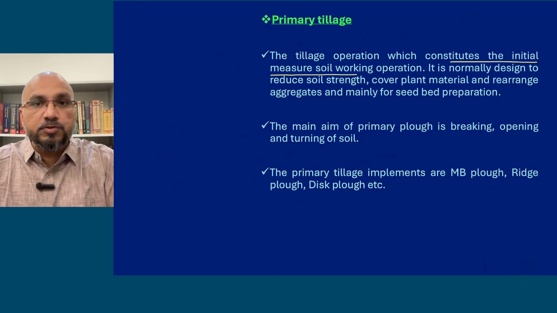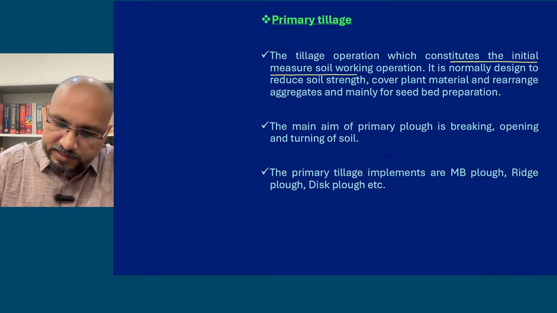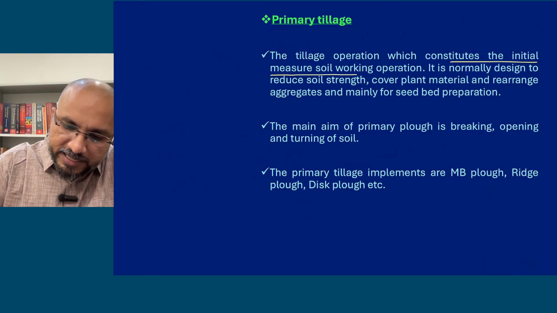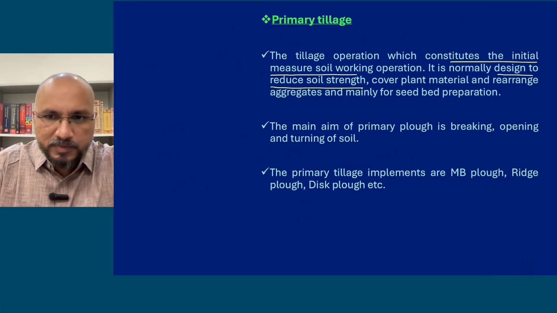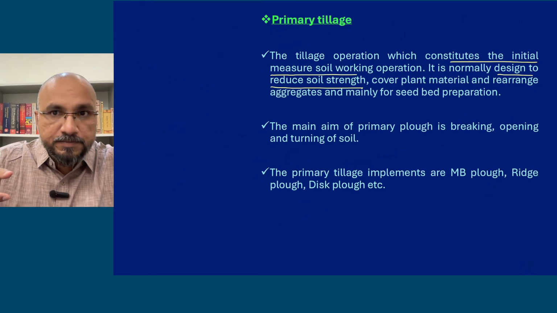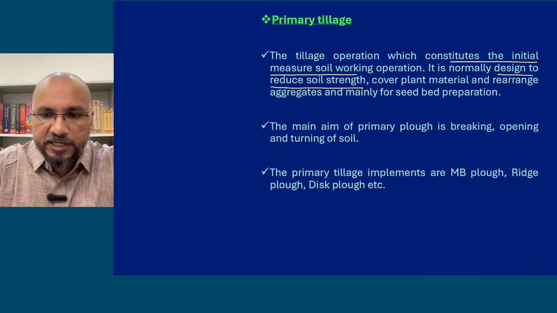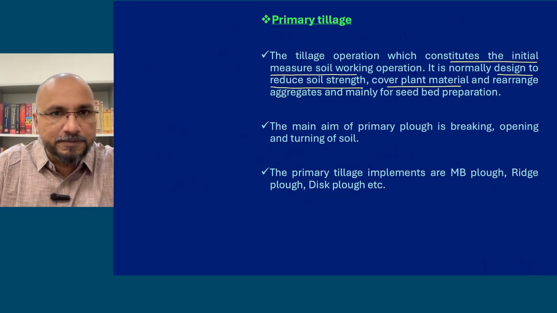So initially जो तुम soil को work कर रहे हो, the starting stage, that is called as primary tillage. It is normally designed to reduce the soil strength. Soil का जो toughness है, hardness है, उसको reduce कर देता है. Soil को open up कर रहे हो तुम, hard soil को open up कर रहे हो initial stages में. So the initial opening up of the soil to reduce the soil strength and to cover the plant material.